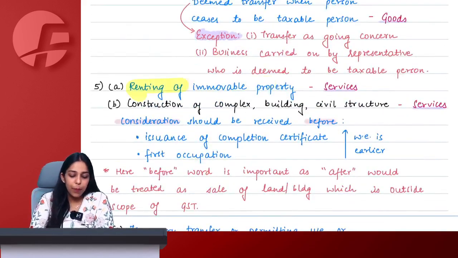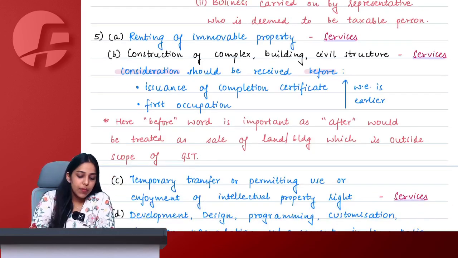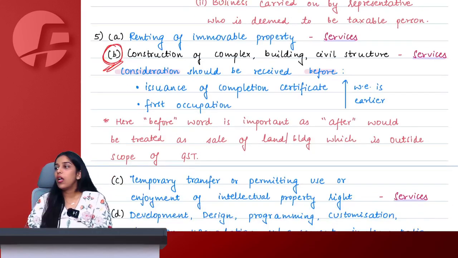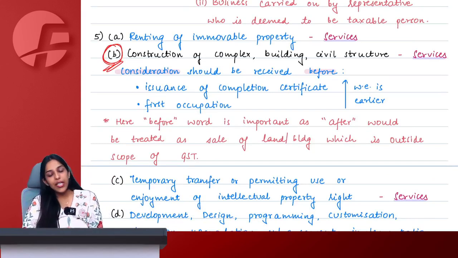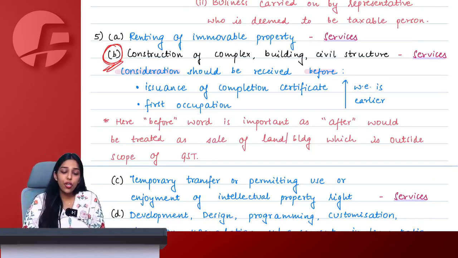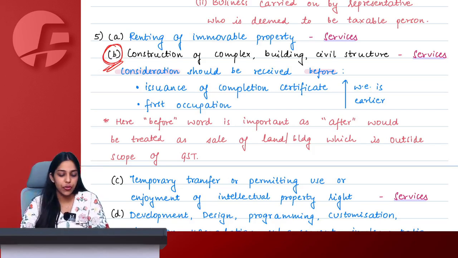Renting of immovable property is a supply of service, of course. Then this point number 5b. What does this point mean? We are saying construction of a building, complex or civil structure is considered as supply of service. But when it will be considered as construction is the question here.